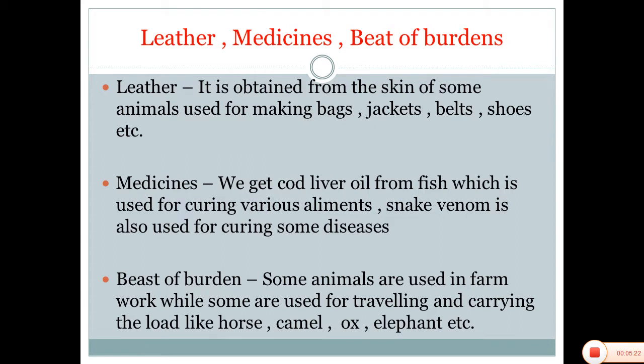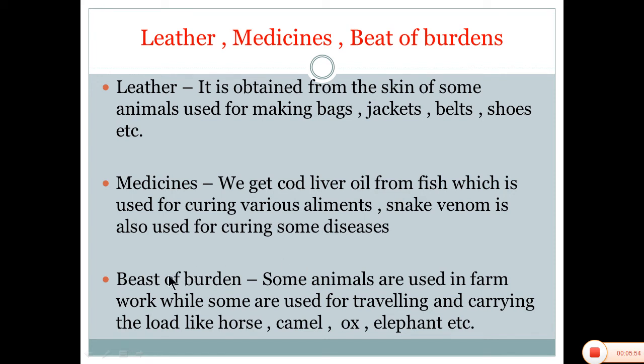Also, we get leather from the skin of animals, which we use for making bags, jackets, belts, shoes, etc. Also, we get medicine like cod liver oil from fish, which is used for curing various ailments. Snake venom, like a poison, is also used for curing some diseases.